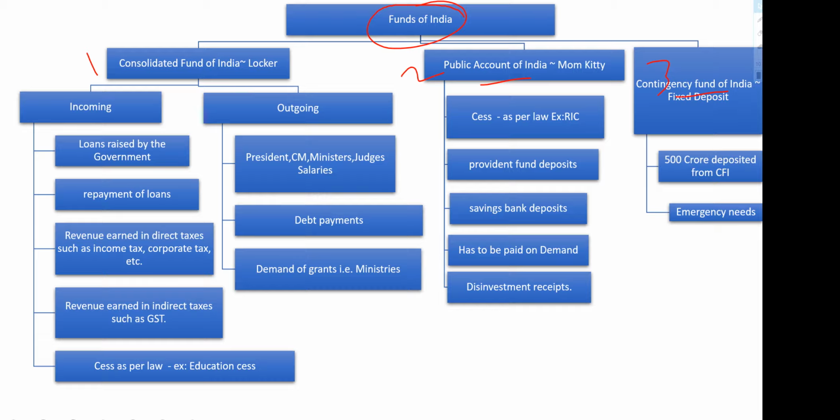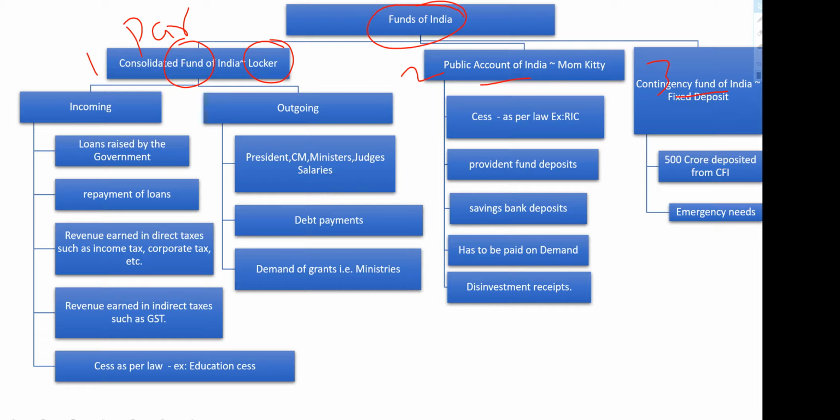Let's take a family. If you want to buy land, as a family you will take the decision, right? So if you want to spend money from CFI, the whole parliament's approval is required. Then only you can spend money from CFI. So you can take the amount from this locker.